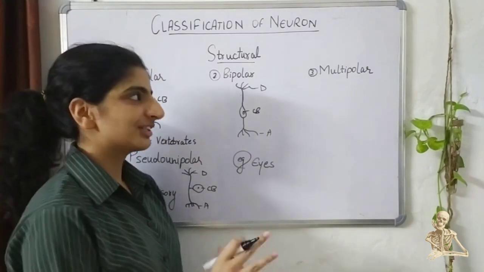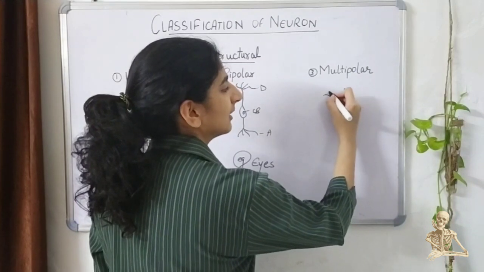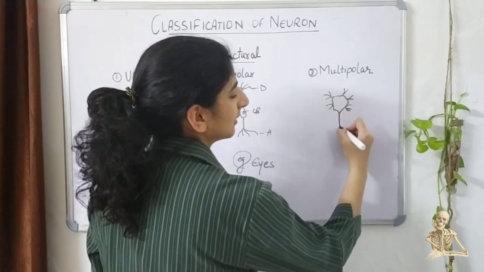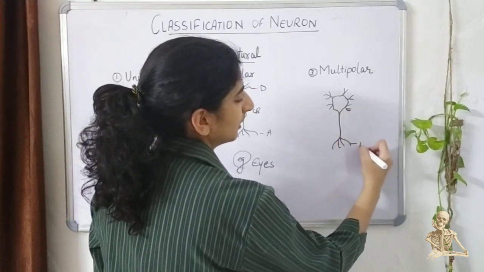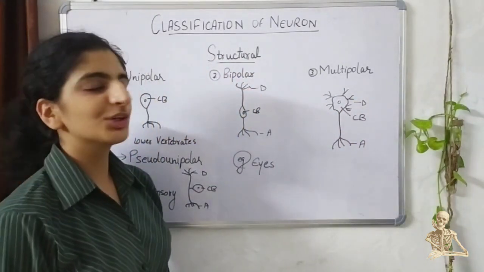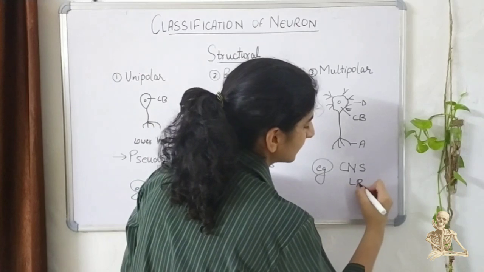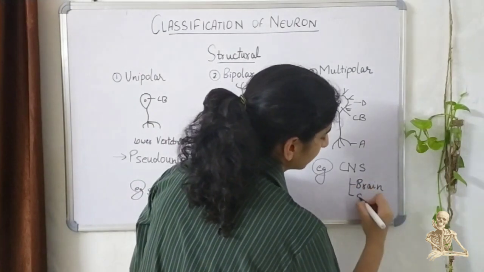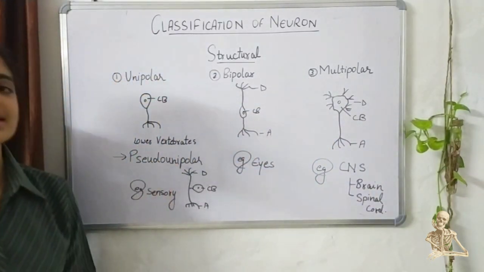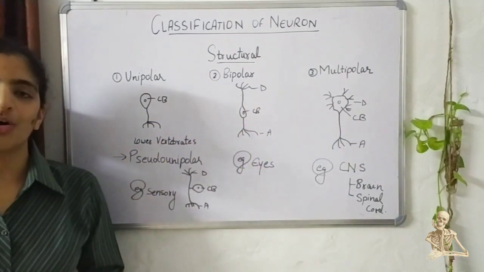Now coming to the structure that we studied for the neuron, that basic structure is a multipolar neuron. There are several dendrites coming out of the cell body and then there is an axon on the opposite side. And the multipolar neurons are found majorly in the central nervous system, that is the brain and the spinal cord. So this is the structural classification which is based on the number of poles coming out of the cell body.